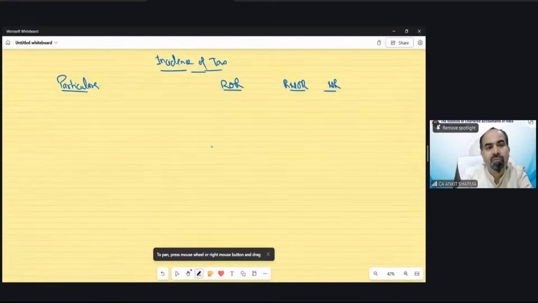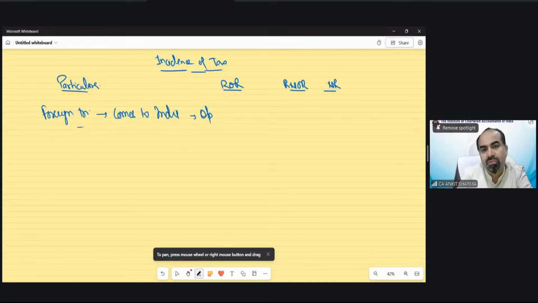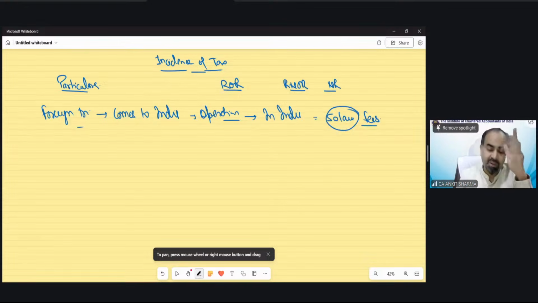Suppose a foreign doctor comes to India for the operation of a patient in India. He does the operation in India and his fees is 50 lakh rupees for that specific operation. But he said, I will not receive this fees in India.